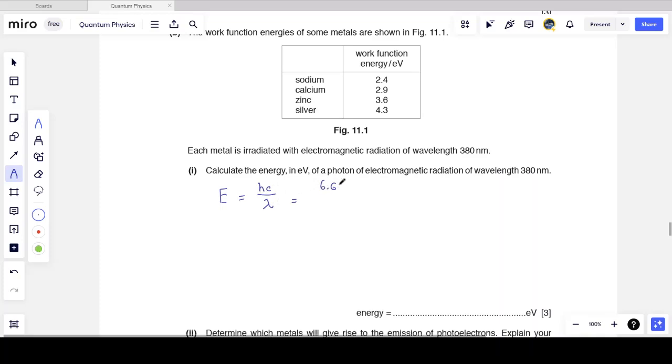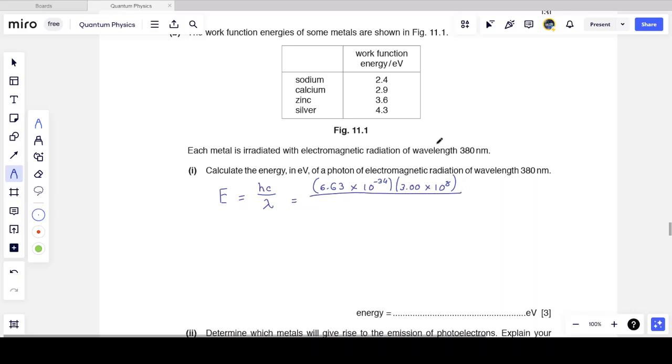Planck's constant is 6.63 times 10 to the minus 34 times the speed of the electromagnetic wave, 3 times 10 to the 8 meters per second. All of these values will be in your data sheet.